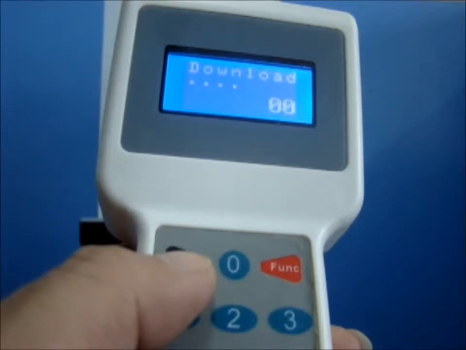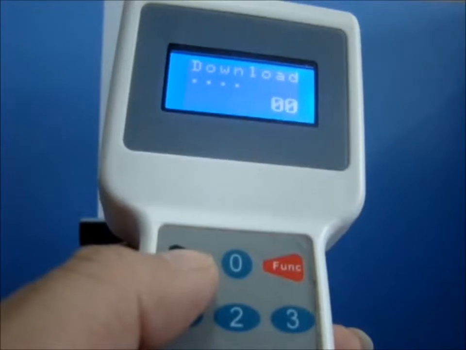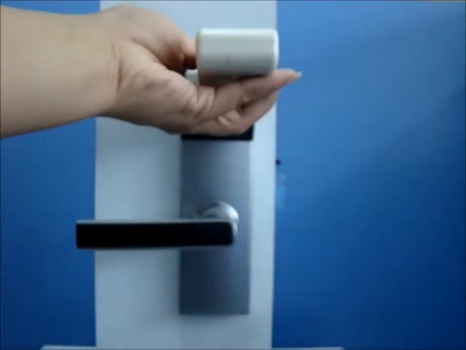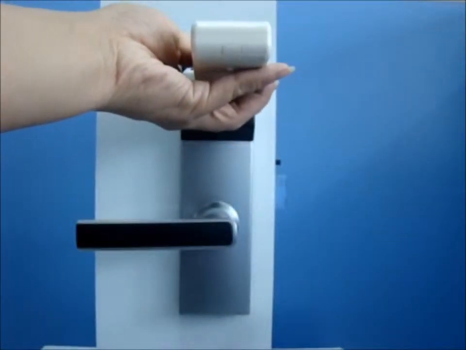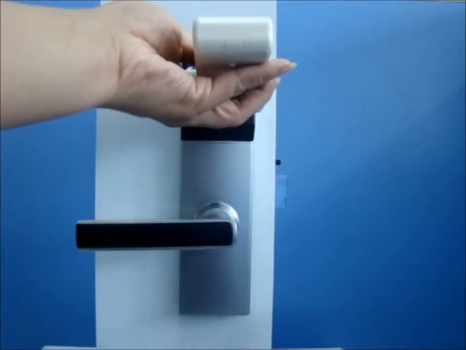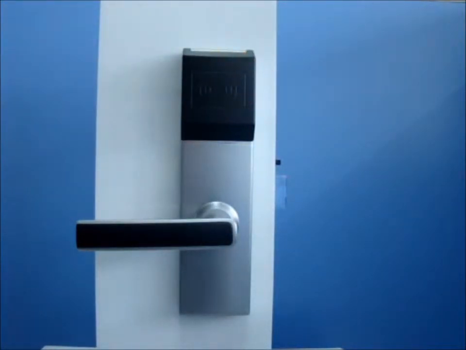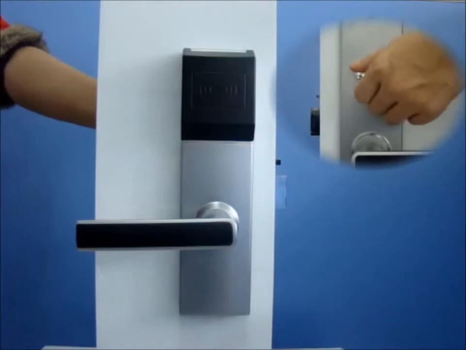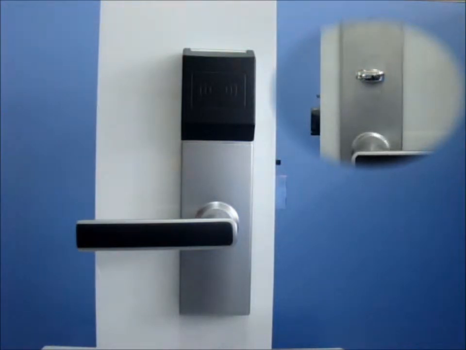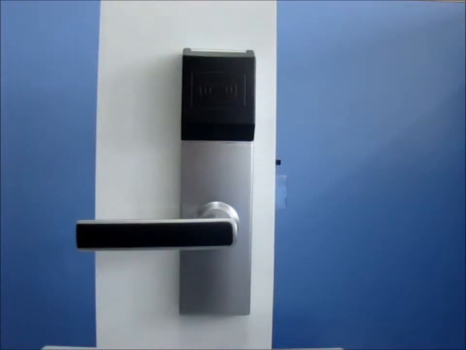Aim the lock programmer at the door lock induction area. You can listen to the sound notice, and you can see red and green light flashing. Change the state of the deadbolt switch one time. Download data successfully. Sound notice be given. Download all the room's data to locks according to the directions please.